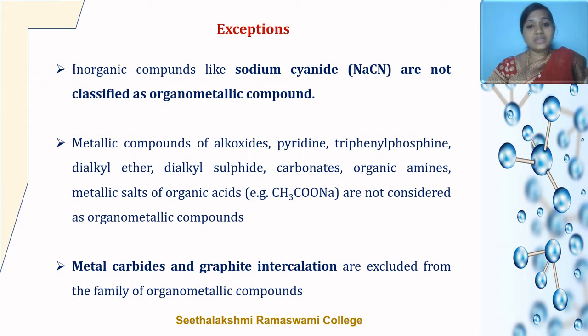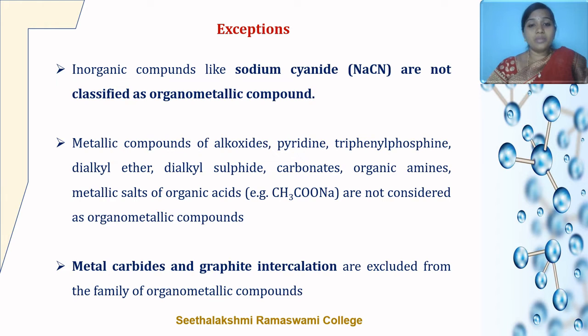There are some exceptions to the organometallic compounds where a metal-carbon bond is present. Traditional inorganic chemicals such as sodium cyanide, even though they have a metal-carbon bond, are not classified as organometallic compounds.